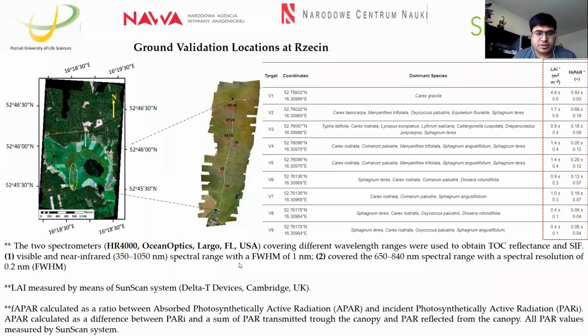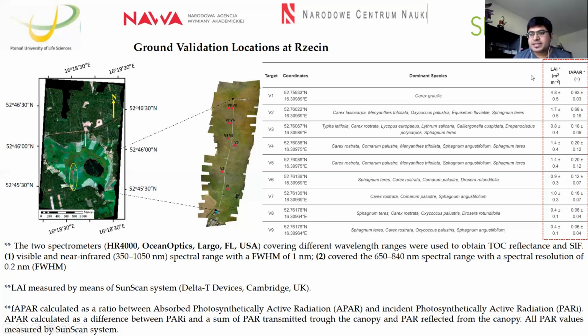These are the points located inside the peatland area, where we have a total of 9 ground validation points from which we did our sampling for ground testing. You can see the different dominant species of different vegetation groups, mostly located inside the peatland area, dominated by carex, sphagnum areas, and other diverse plant communities of peatland. This is the in-depth detail of the locations where ground validation was conducted.